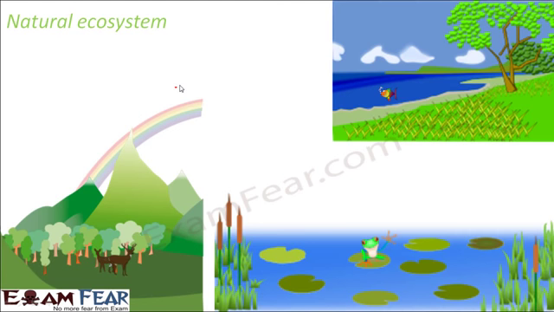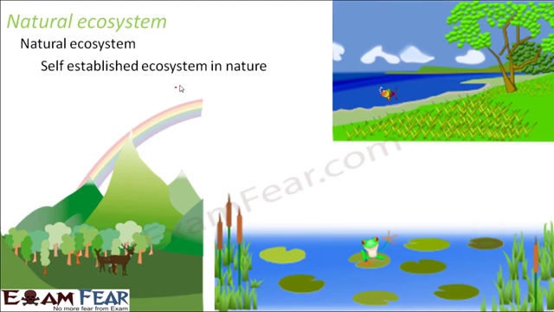So what is natural ecosystem? Natural ecosystem is a self-established ecosystem in nature. Now what do we mean by self-established? That means the ecosystem came up naturally. Nobody created that ecosystem. That is why it is called natural ecosystem. Some examples of natural ecosystems are forests, rivers, ponds, oceans. These are all examples of natural ecosystem because we do not create the forest. Nature creates the forest on its own. Similarly, the rivers and the ponds are created naturally.